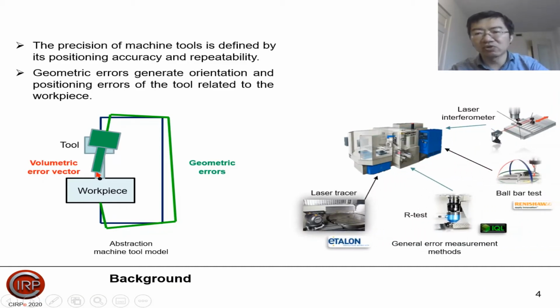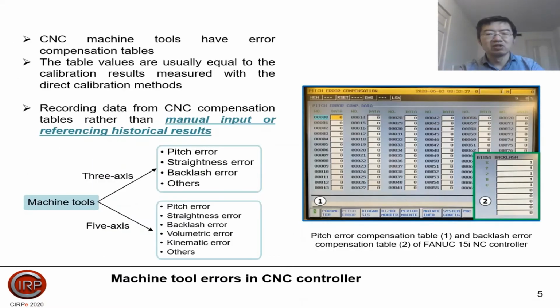Whereas for real machine tools, the direct error measurement methods include the laser interferometer, ball bar test, R test, and also the laser tracer. As for the machine tool errors in CNC controllers, we know that general CNC machine tools all have error compensation tables, and the table values are usually equal to the calibration results measured from the direct measurement methods.